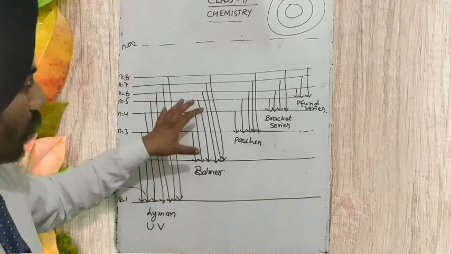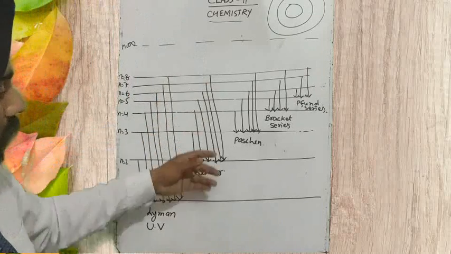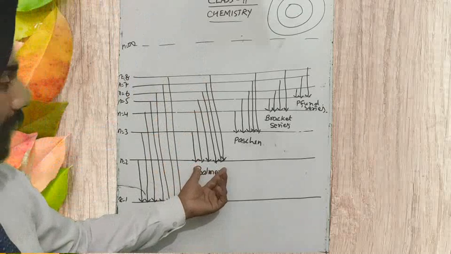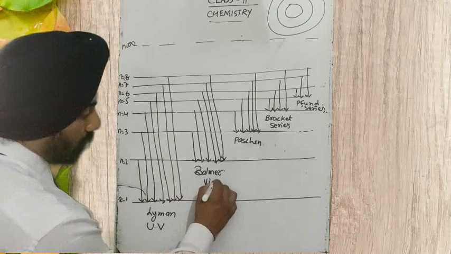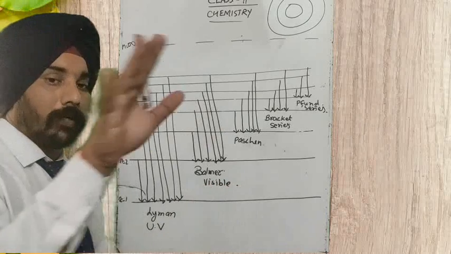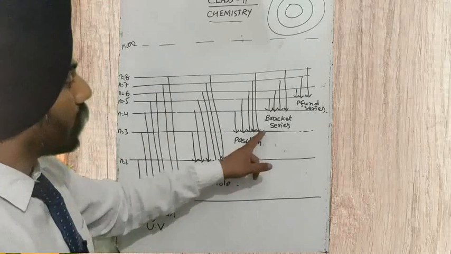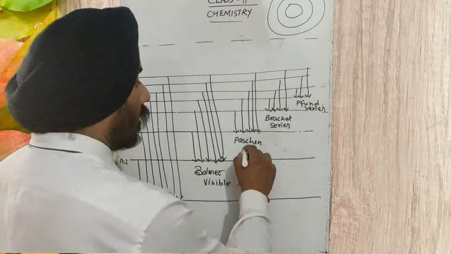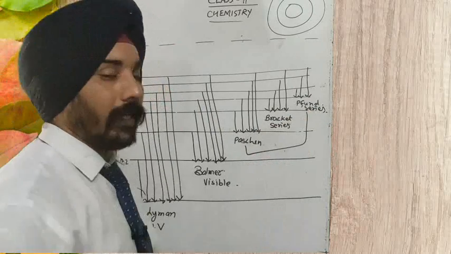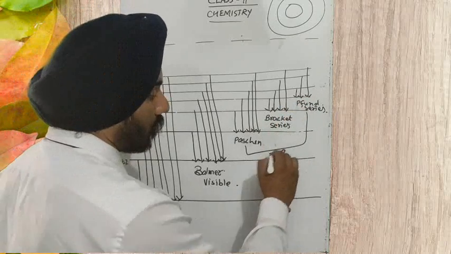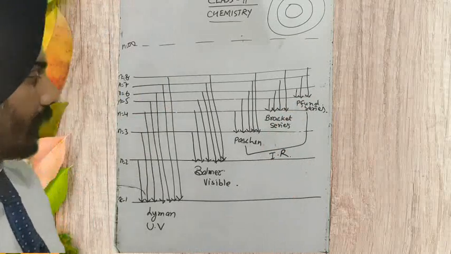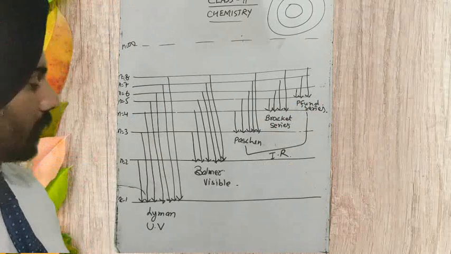If it is produced by transitions to the n = 2 shell, it is visible light, by which we are able to see around us. For the Paschen, Brackett and Pfund series, the electromagnetic radiation produced lies in the infrared region, in all three series.